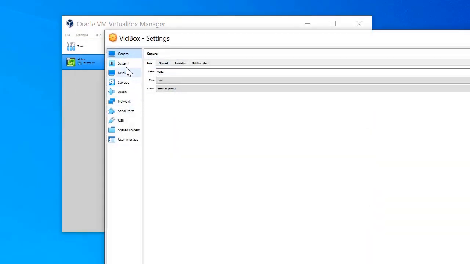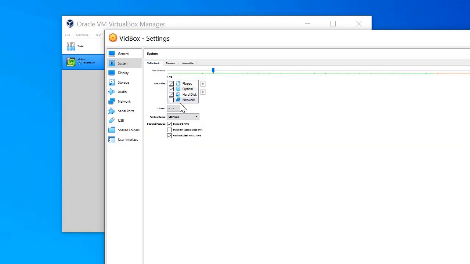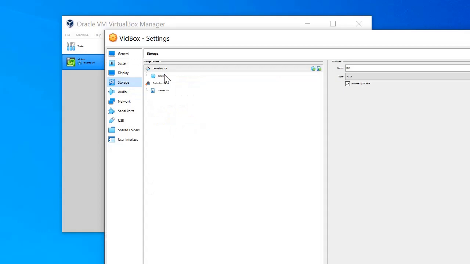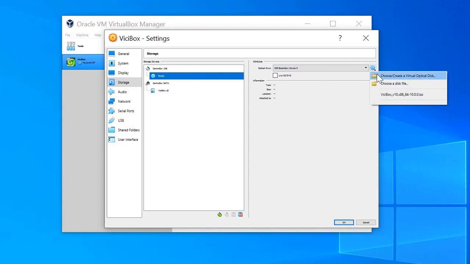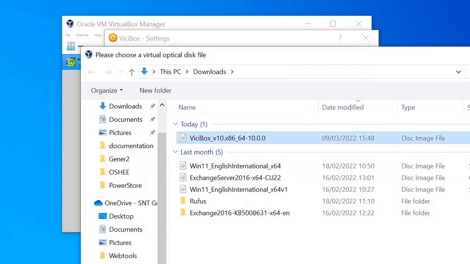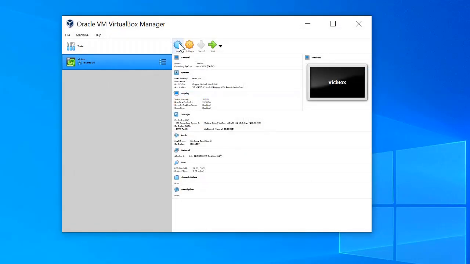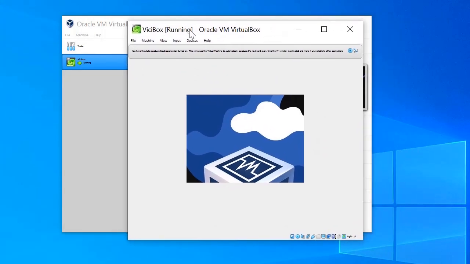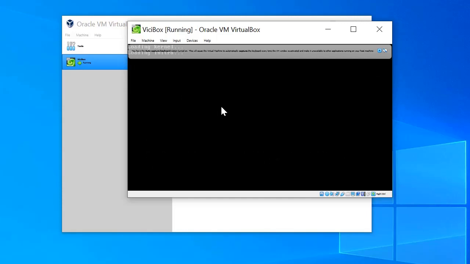Now we need to attach the ISO image and add some more processors, make it two cores, and attach the ISO. There. Now we can start the virtual machine that we just prepared and boot from the ISO image.